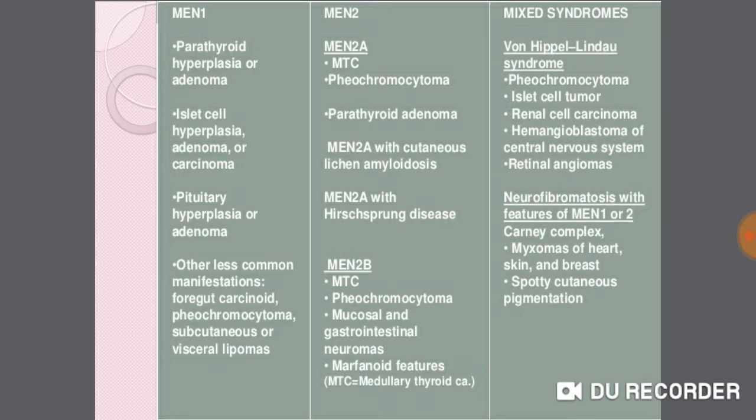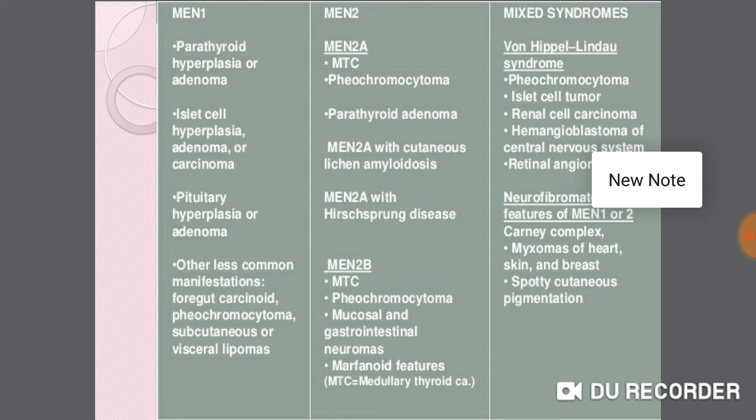First, MEN syndrome 1. This includes parathyroid hyperplasia or adenoma, isolated cell hyperplasia, adenoma or carcinoma, pituitary hyperplasia or adenoma. Other less common manifestations are foregut carcinoid, pheochromocytoma, and subcutaneous or visceral lipomas.